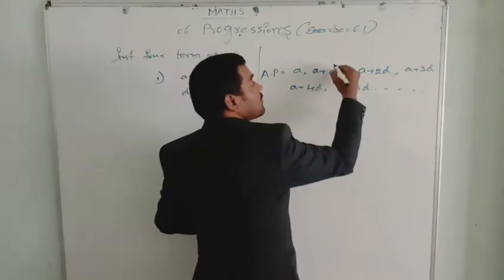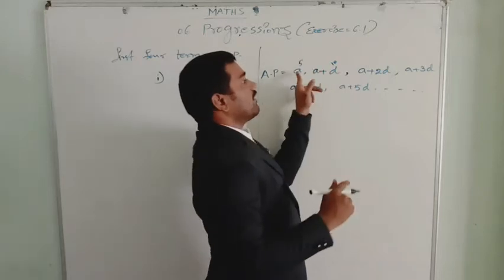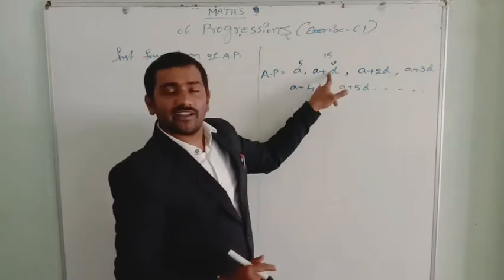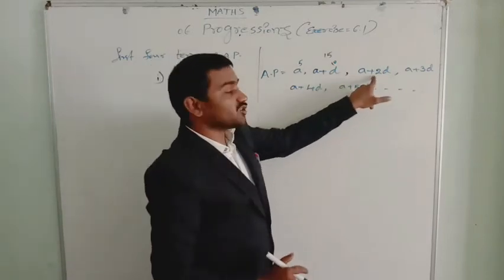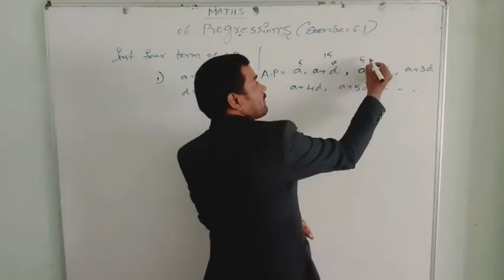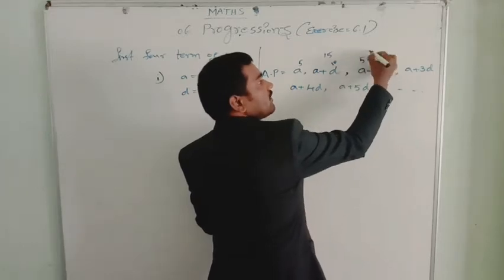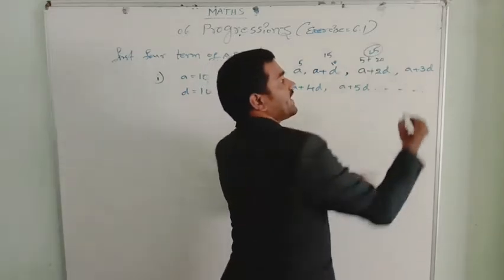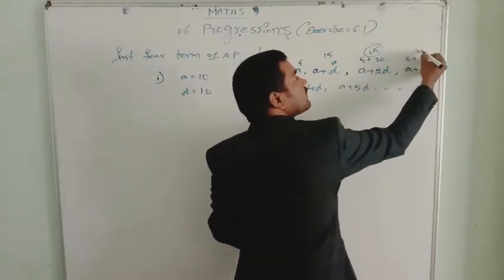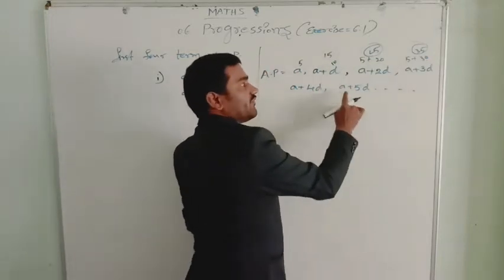Suppose D is 10 and the first term is 5. 5 plus 10 is 15, the second term. Then 15 plus 10, 25 should come. That is A, 5, plus 2 into D, 10, that is 20, equal to 25. Then A is 5 plus 3 into D, 30, that is equal to 35. See, 5, 15, 25, 35, 45, 55 it comes.